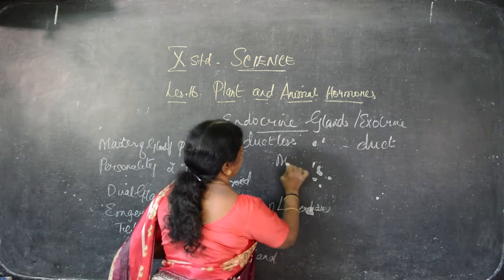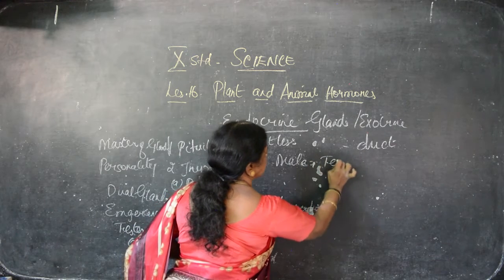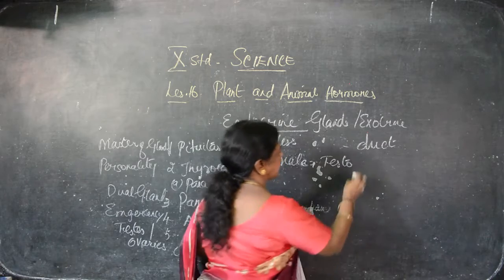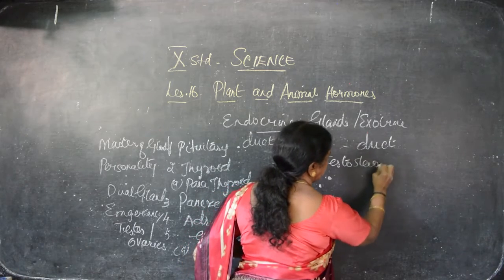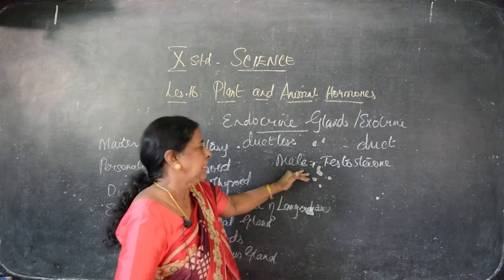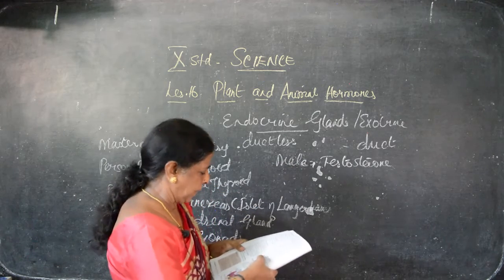Male sex hormone is testosterone. Pronounce the word and learn the spelling. Testosterone. Okay, yeah. This pituitary gland secretes the male hormone, that is testosterone, and the female hormone.